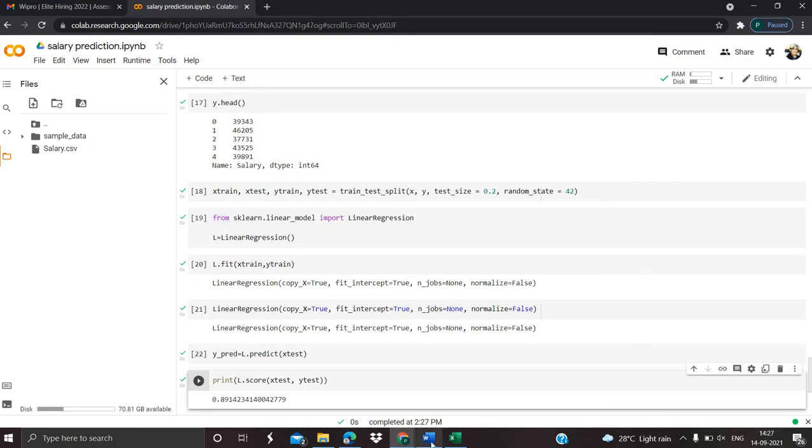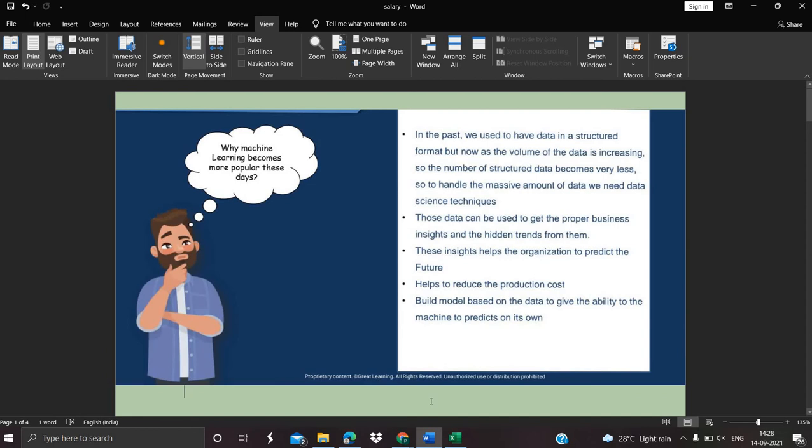I have created one PPT about what linear regression is and what machine learning is exactly. Here it is: what is machine learning and why we use machine learning. In the past, we used data in structured format, but now as the volume of data is increasing, the amount of structured data becomes very small. So to handle the massive amount of data, we need data science techniques. Those data can be used to get proper business insights and hidden trends from them.